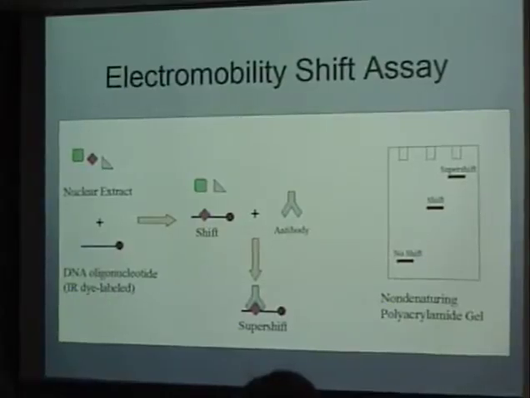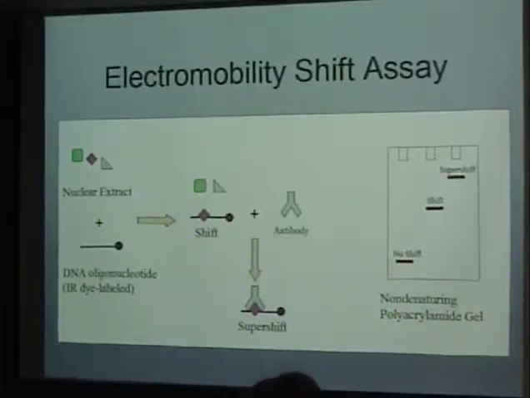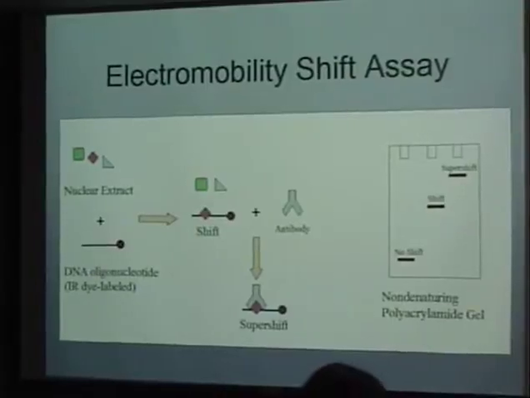So once I knew that the first site that I mutated was critical to promoter activity, I wanted to confirm that SP1 specifically bound to this site. And I performed an electromobility shift assay.